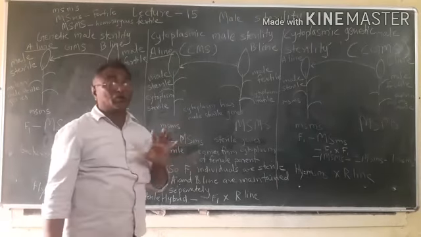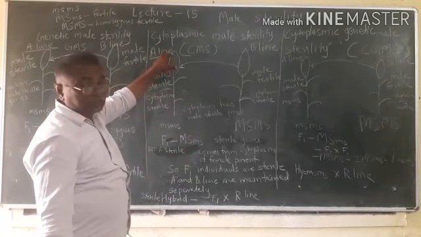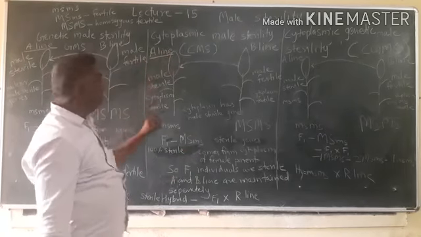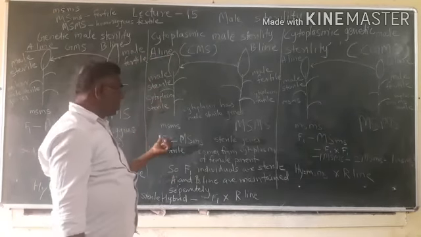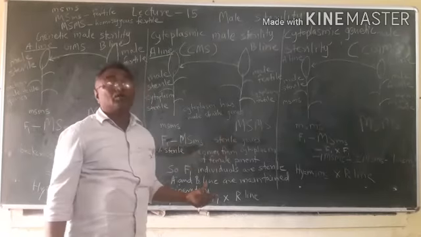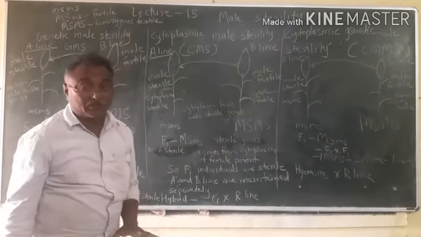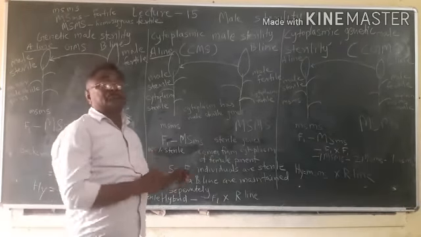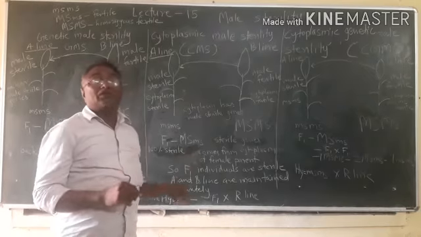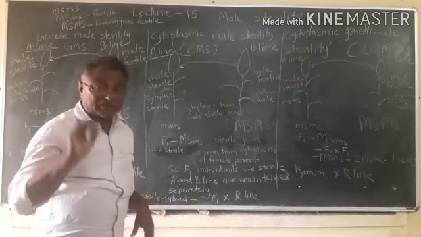F1 will have cytoplasm which is derived from the female parent, which is sterile. So all F1 will have sterile cytoplasm. So plants of F1 are sterile plants.